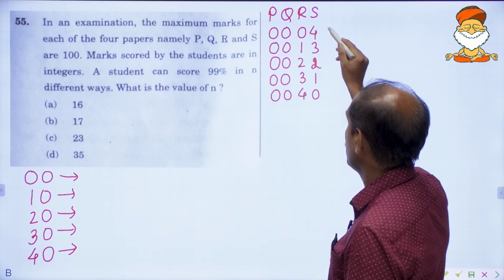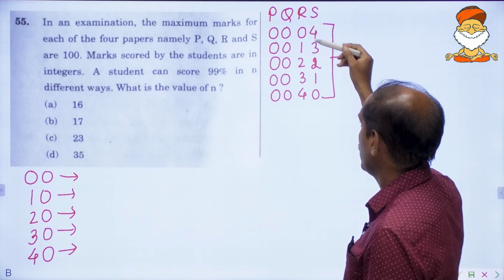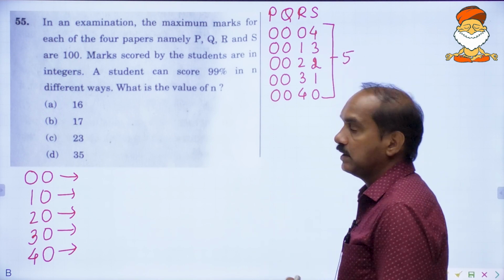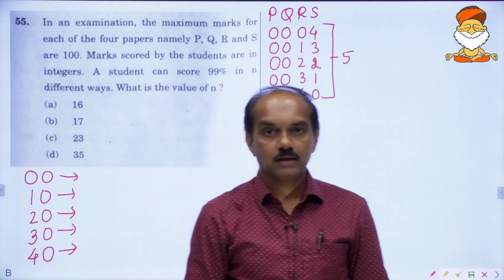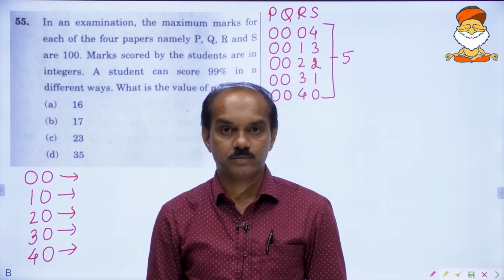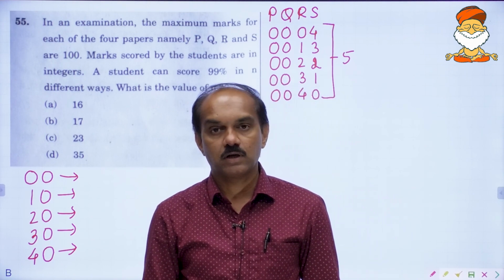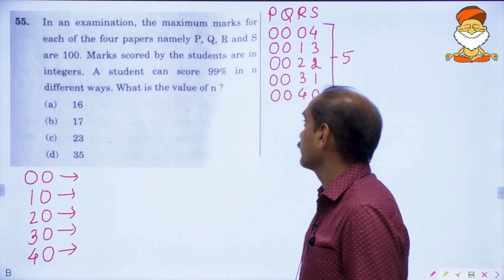So starting with 0, 0, how many did you get? 5. 1, 2, 3, 4, 5. These are the 5 different combinations wherein he will not be losing any mark in the first 2 subjects. All the 4 are lost in either the third or the fourth or in both, right?